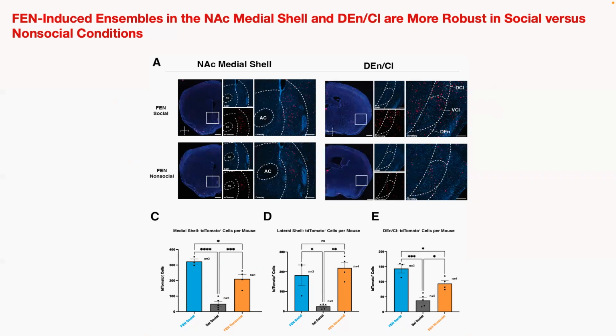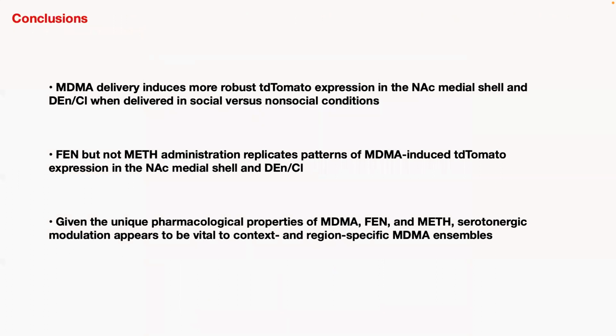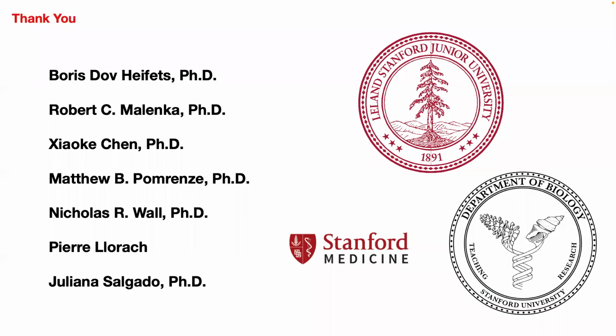MDMA-mediated Fos expression in the NAc medial shell and DENCL thus displays sensitivity to the social environment in which the drug is delivered. This effect is mimicked by fenfluramine, but not methamphetamine. And considering the unique pharmacological mechanisms of each compound, our study suggests a unique role for serotonergic signaling and socially modulated ensembles in both midbrain and cortical structures. And in describing the anatomical and context-dependent features of distinct MDMA ensembles, we set the foundation for broader functional studies. Thank you.